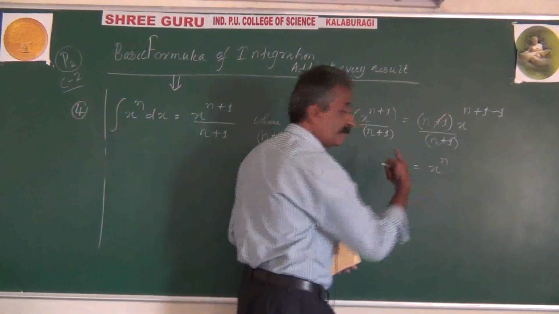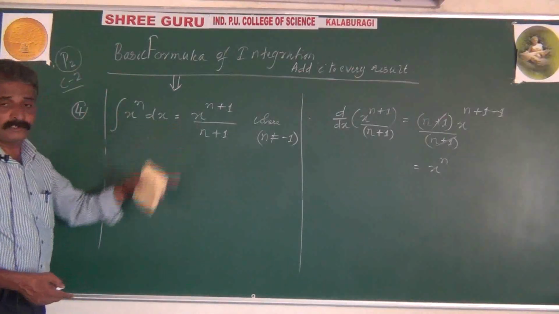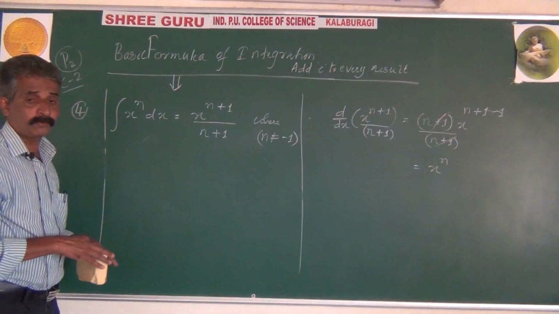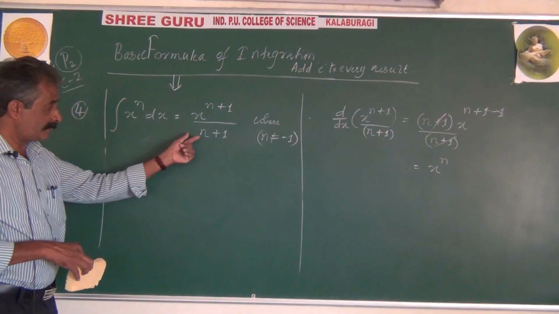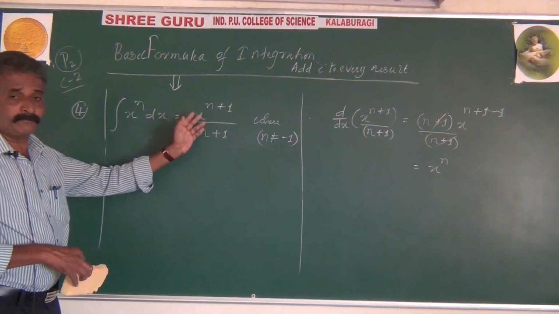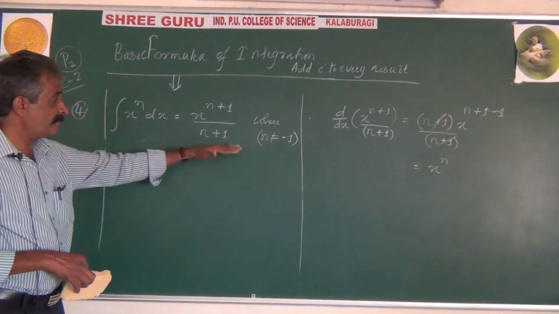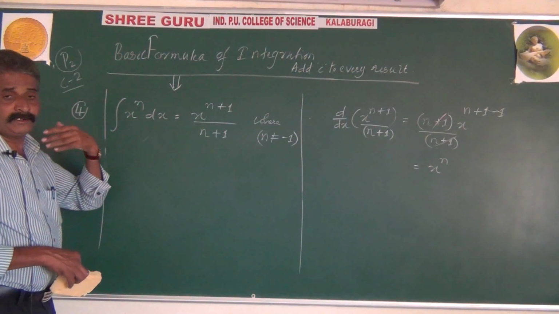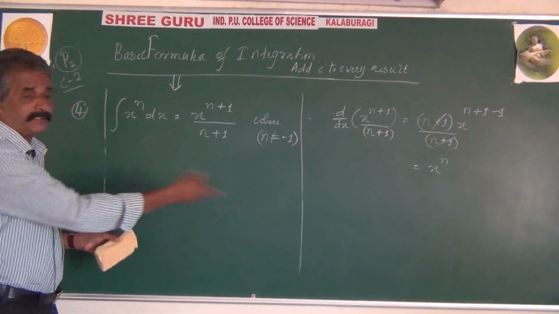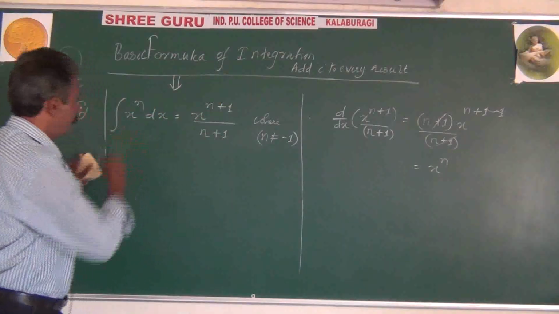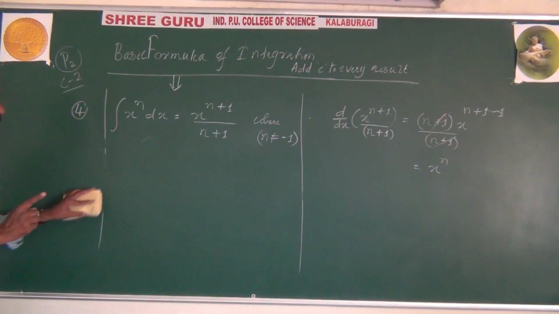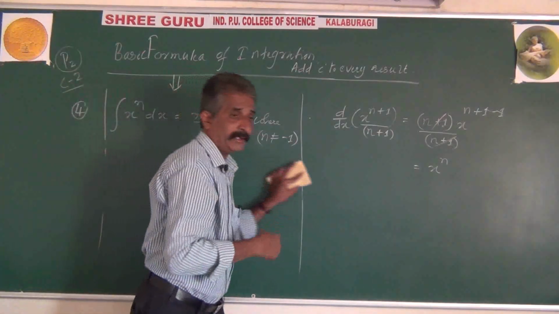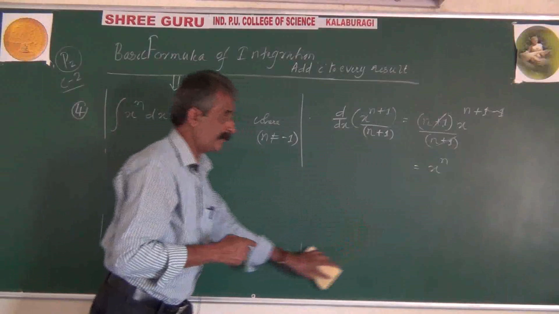Reversely, integration of x to the power of n will be equal to x to the power of n plus 1 divided by n plus 1, provided n is not equal to minus 1. If n were minus 1, minus 1 plus 1 is 0, so it would be undefined. However, if n is minus 1, it becomes 1 divided by x, and thereby it is going to become log x. That we shall see in later minutes. So this is a very important formula applied to find the integration of the algebraic term x to the power of n, where n is any rational number except minus 1.